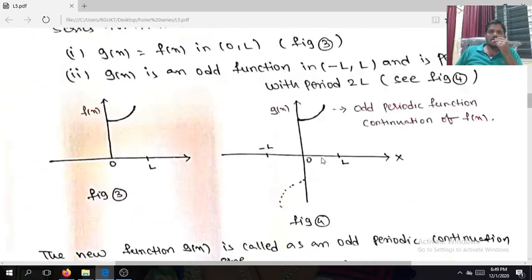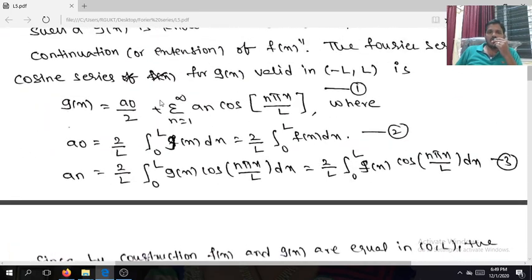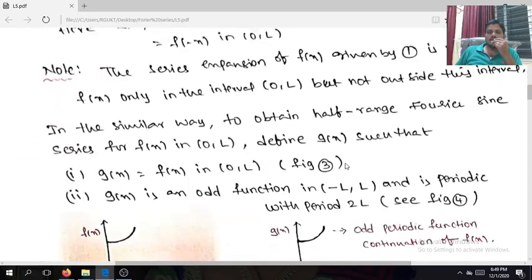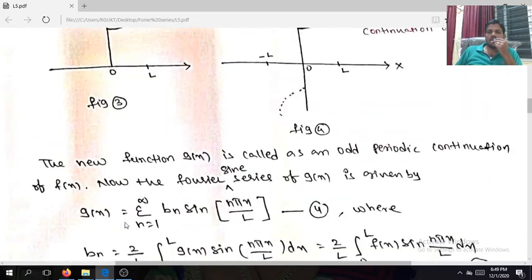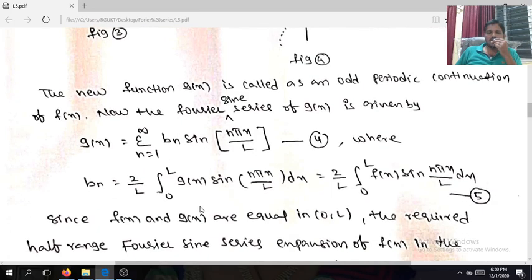Okay. This is called the half-range Fourier cosine series. This is called the half-range Fourier sine series. Sometimes a question asks: find the half-range cosine series of f of x, or find the half-range sine series of f of x. For the half-range sine series, just take this formula. No need to evaluate a naught or a n. If you want to find the half-range cosine series, you only evaluate a naught and a n. No need to find the b n, right? Okay. So these are the formulas.